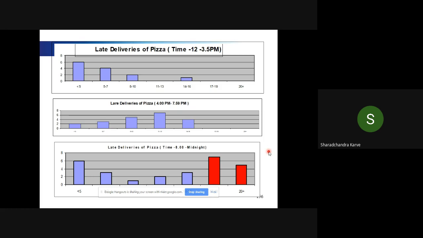So again, you become focused with this tool and map the process, or try to understand the potential causes why it is happening only after 8 to midnight.